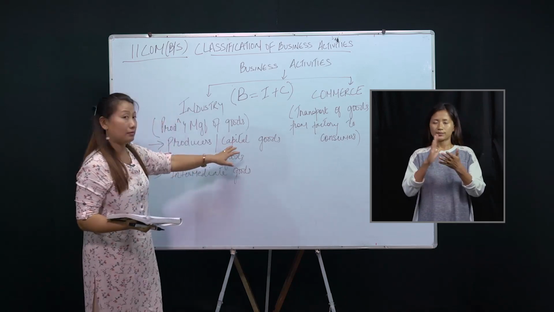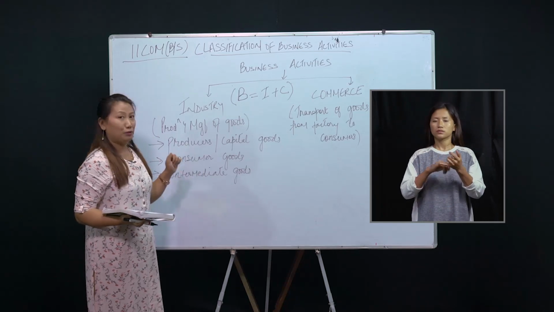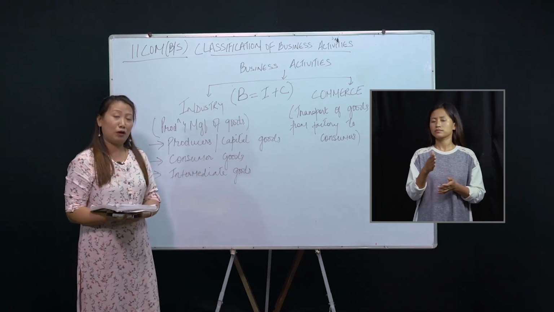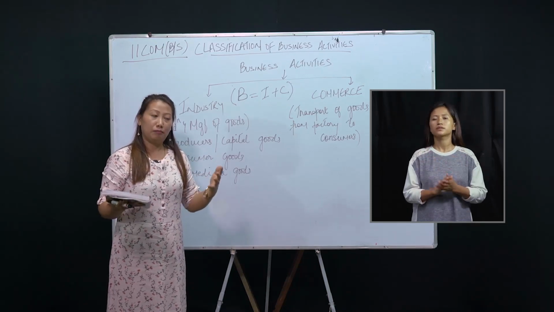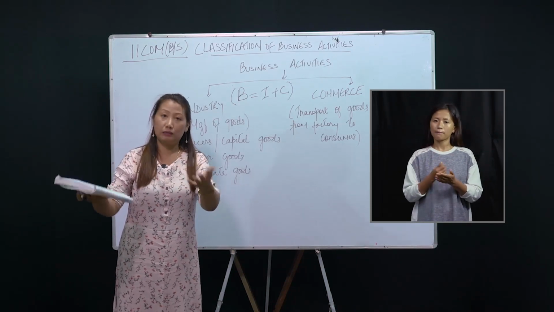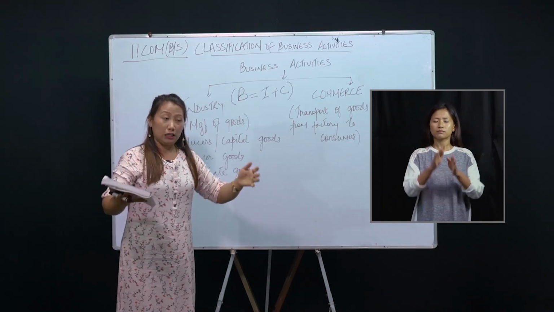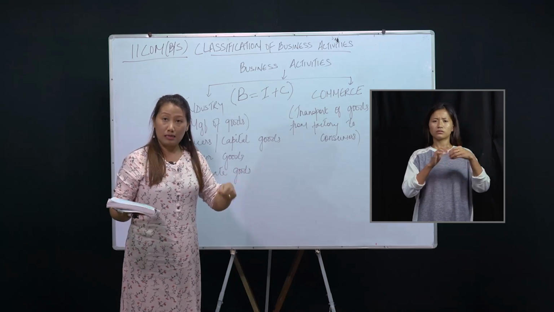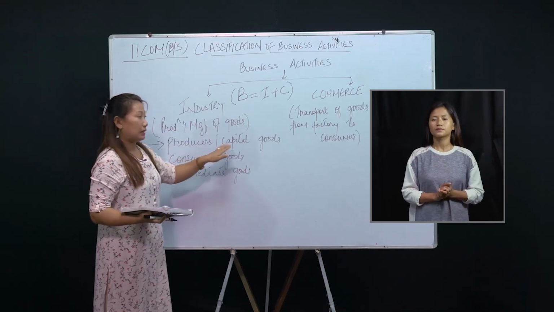Now, a consumer will not go and buy these goods. For example, if I want to eat bread, as a consumer I will go and buy that bread in the market. I will not buy the machine or equipment to process the food. So this is called producer or capital goods.